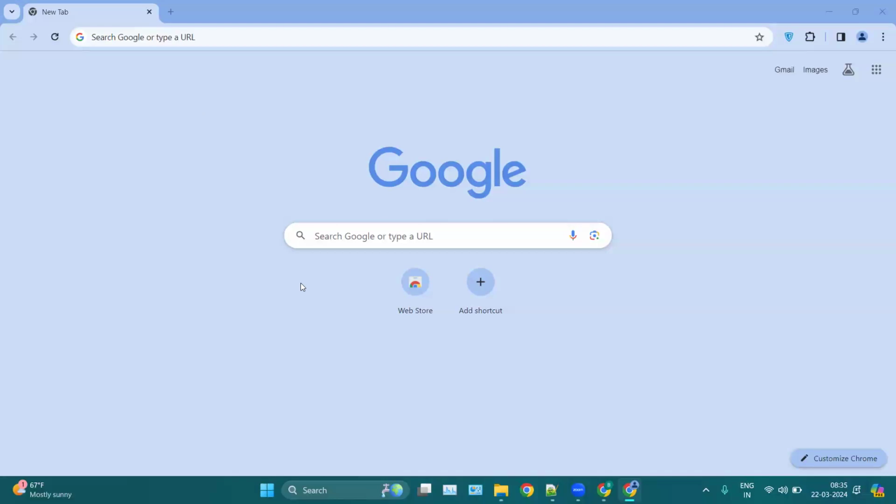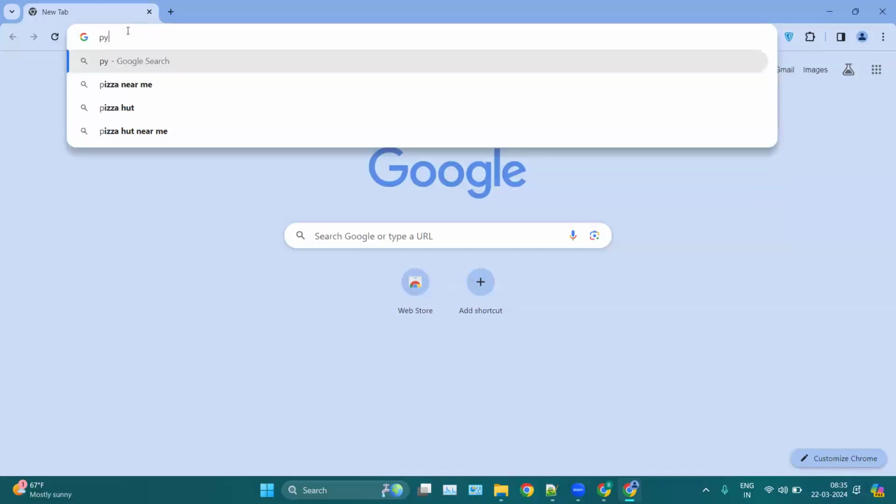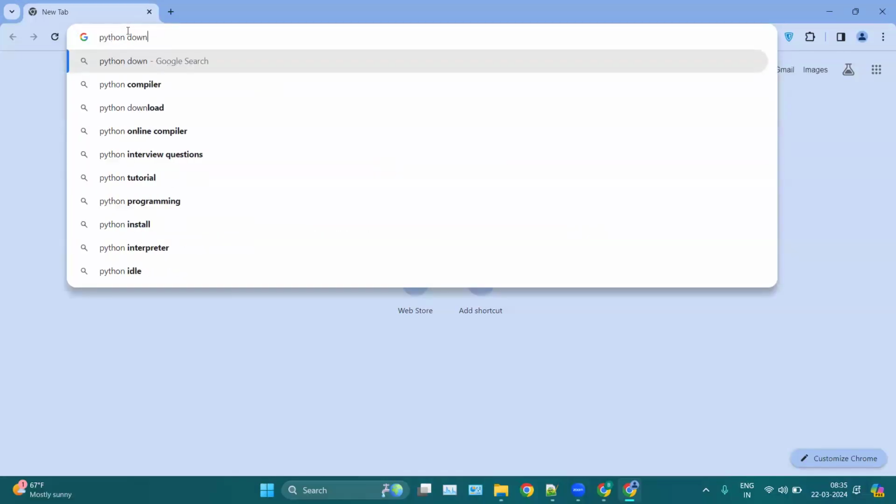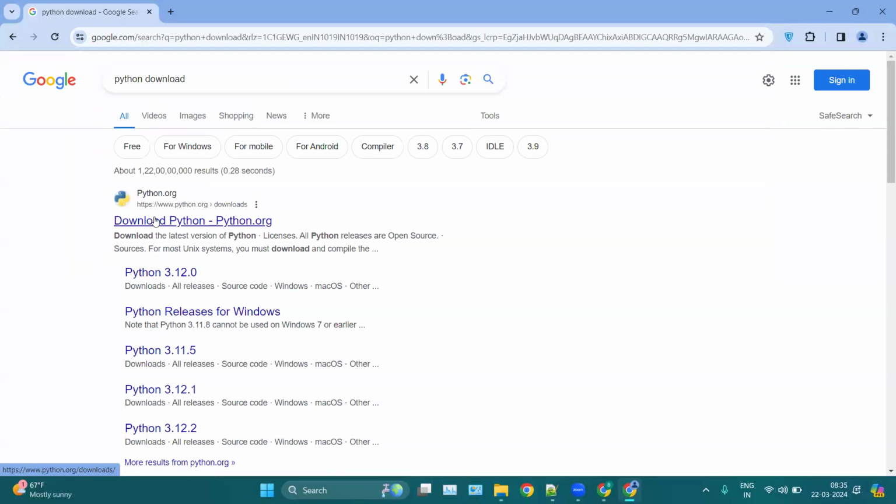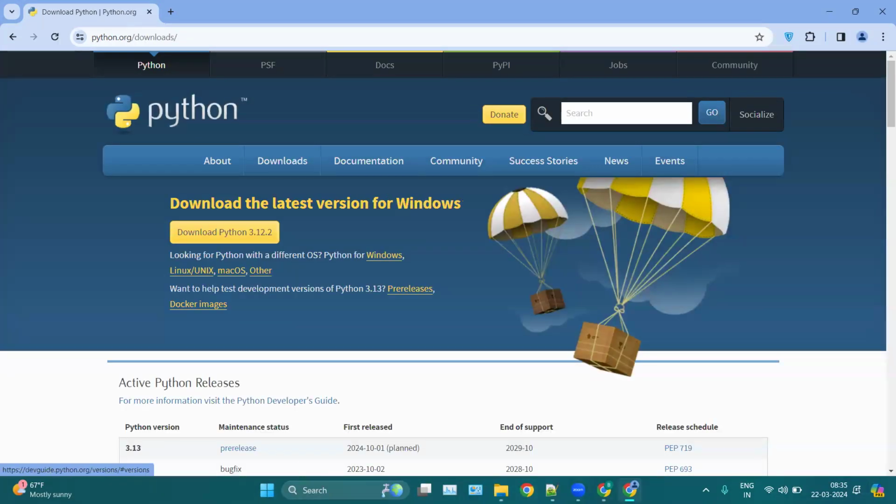Open your browser and search for Python download. Click on your first URL, which is python.org. Here you have the button, download Python. The latest version is Python 3.12.2. You can click on download.